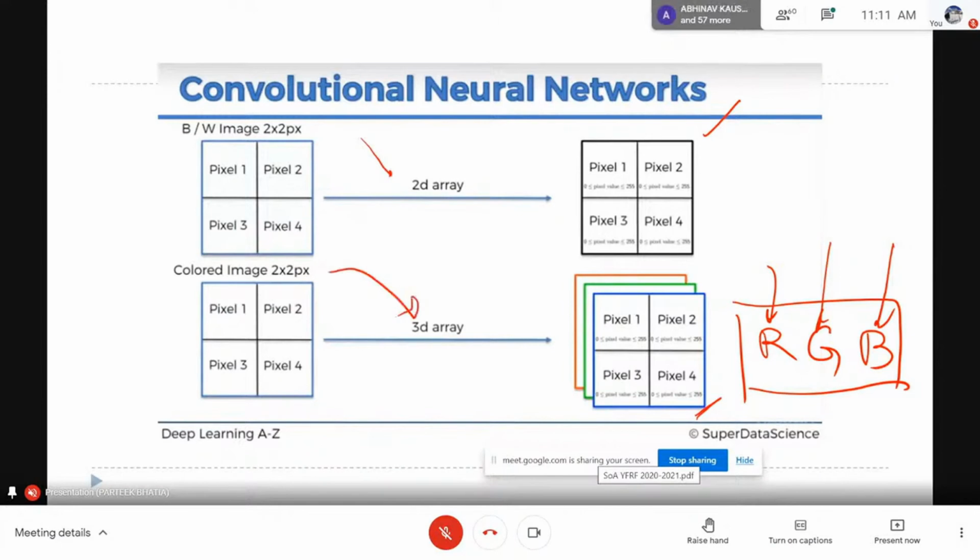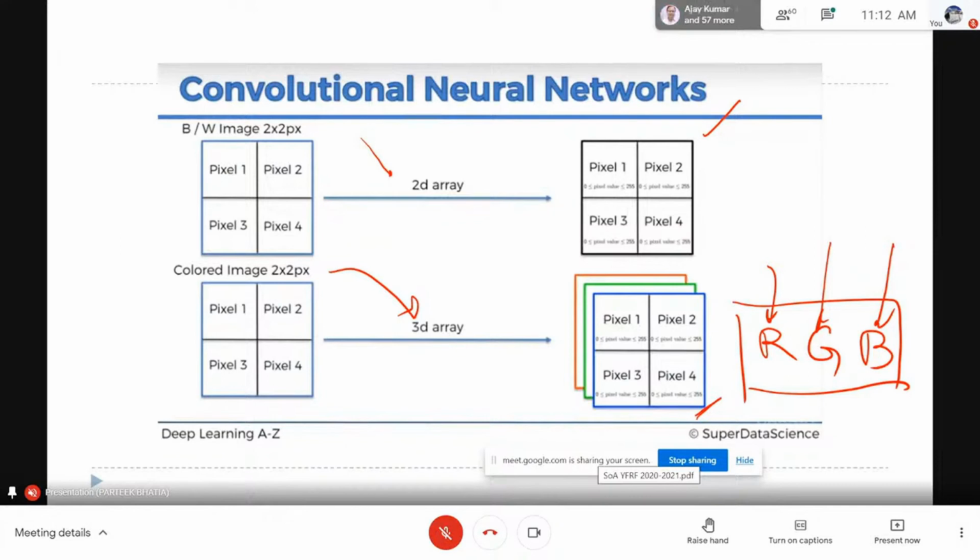Why is color important? Because in order to identify a dog and a cat, you may look at the color of the eyes of both, and then our brain may be classifying dog or cat based on the color of their eyes. So if we are not processing the color, we may lose that particular feature, which is very prominent in the case of dog and cat. So we should be able to process color information in some problem domains.